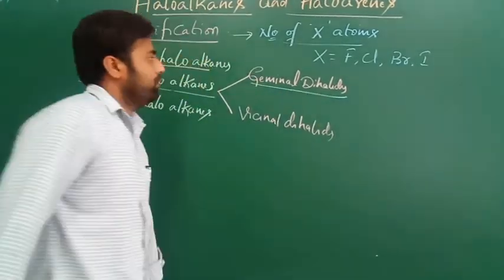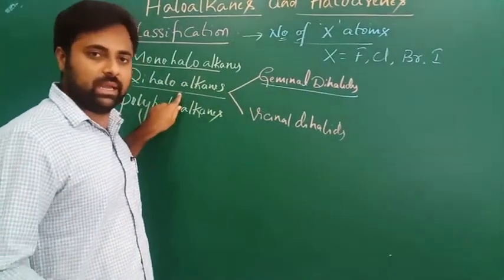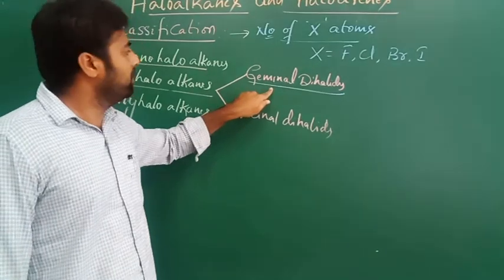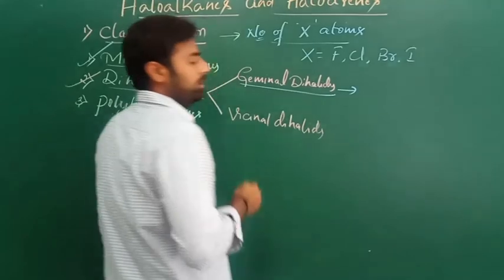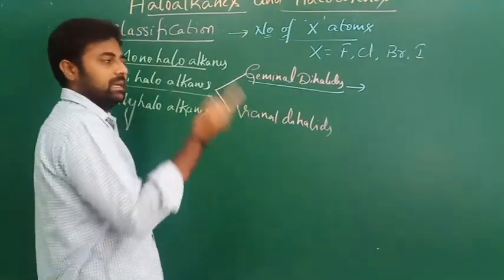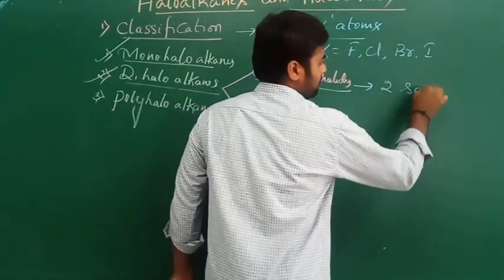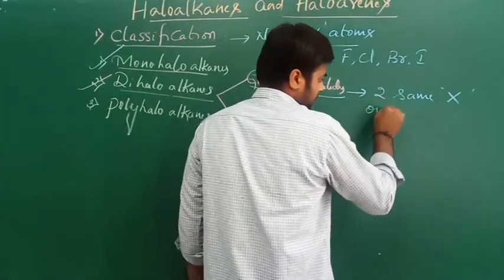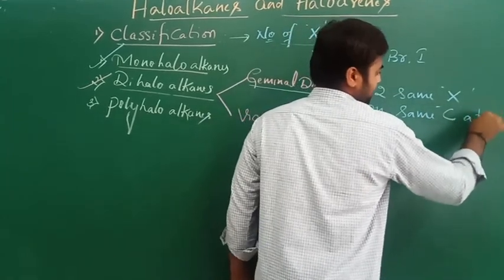Come to this one. What are geminal dihalides? First of all, it is one of the dihaloalkanes, which means it definitely contains two halogen atoms. But what is a geminal dihalide? These are the dihaloalkanes which contain two same halogen atoms on the same carbon atom.